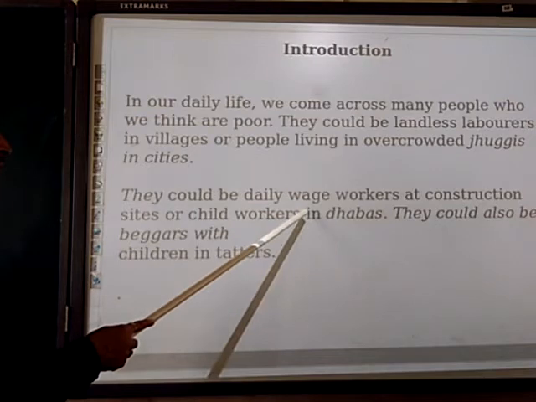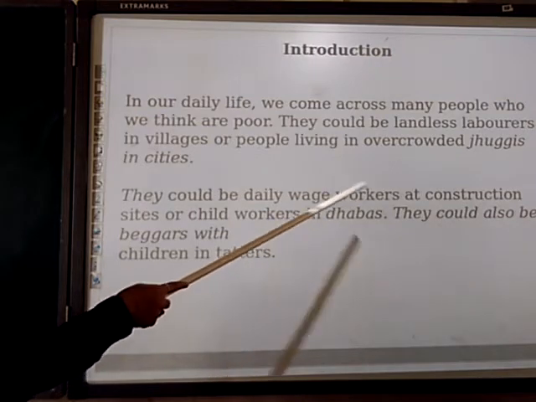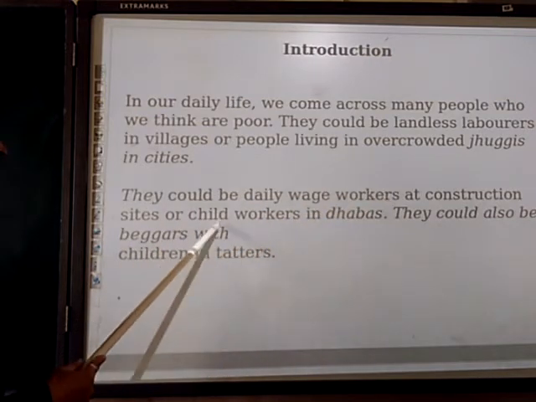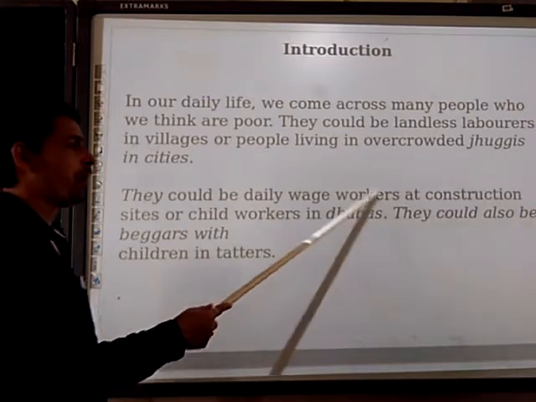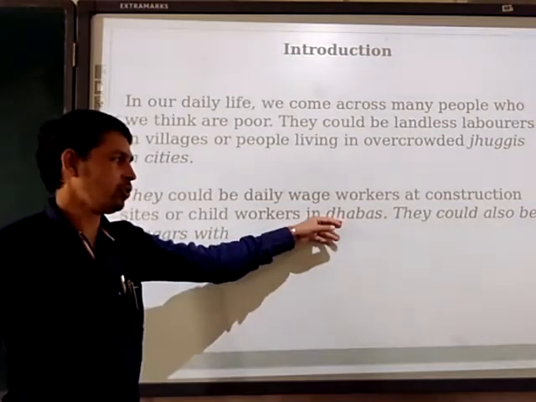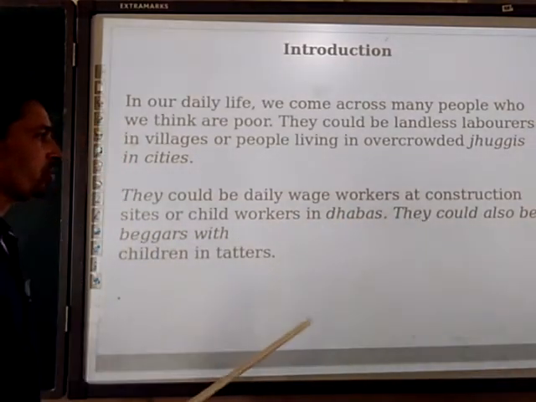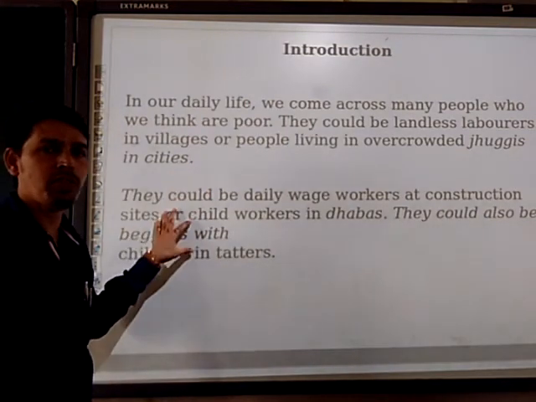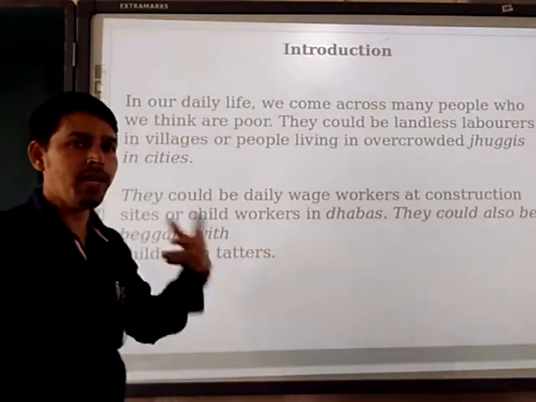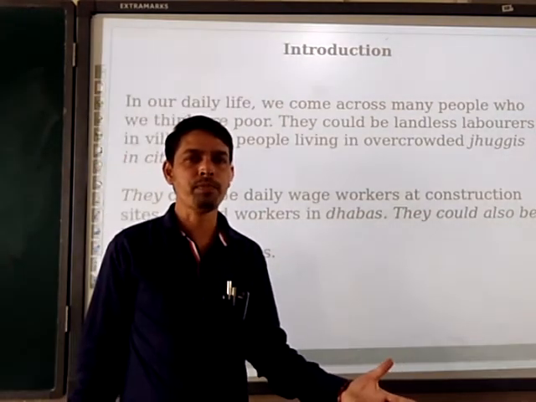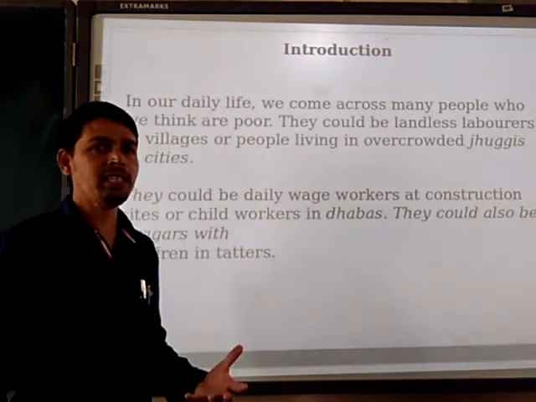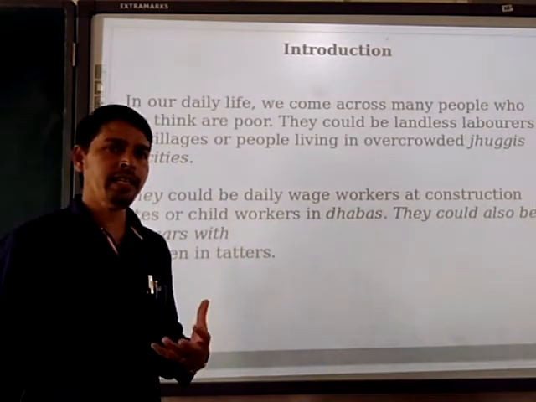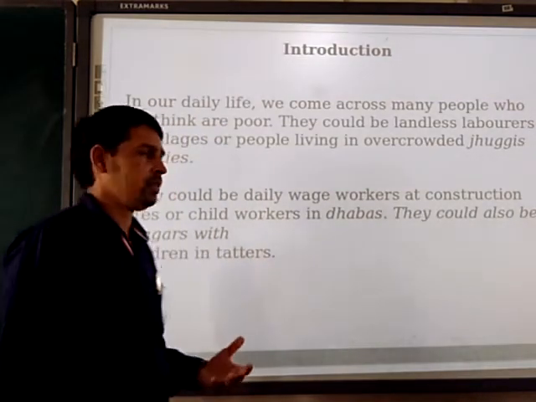They could be daily wage workers at a construction site, or child workers in dhabas, that means a hotel or restaurant. They could also be beggars with children in tatters. So by seeing this situation, you understand whom we think of as poor, right? They are unable to fulfill the basic necessities of daily needs.